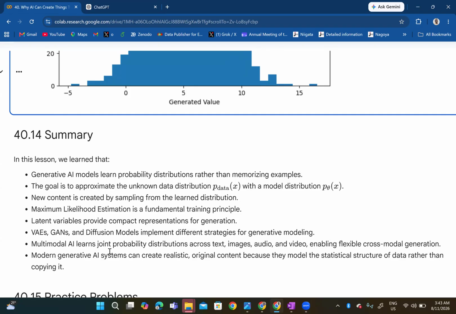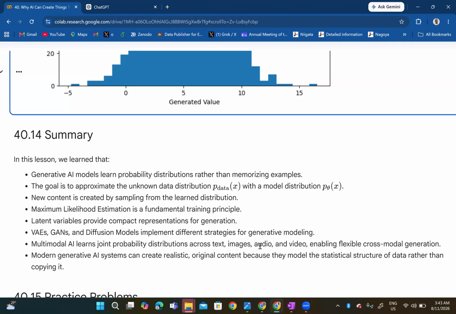So multimodal AI learns joint probability distributions across text, images, audio, and video. You can give a text and get images. You can give an image and get text; maybe just say, "Oh, tell me about this image," and you get text. You can put in text and get audio. You can put in audio and get text. You can put in text to get video, and you can put in video and answer questions about it.